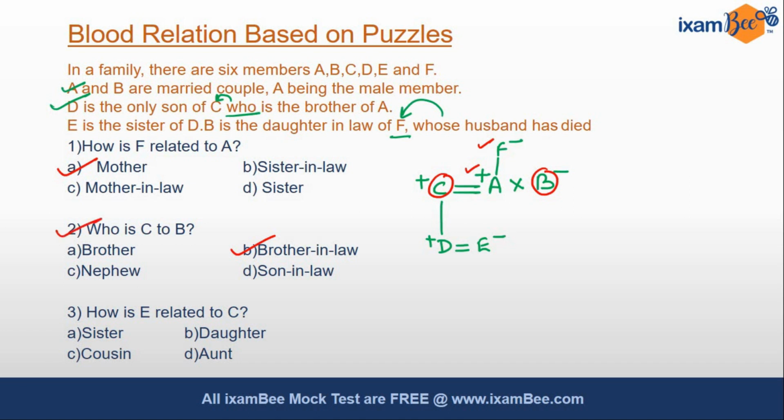Third says, how is E related to C? So here is E, here is C. As we see, she is the daughter of C. So E will be here, daughter. Will mark B as our answer. So question number 3 is also done. So this was the problem based on puzzles based on blood relationship. Now let's see some other problem.